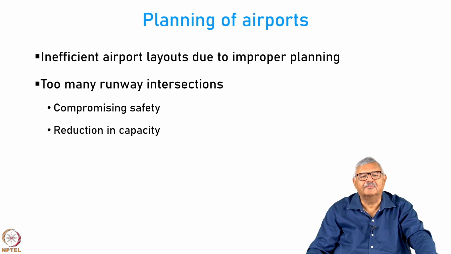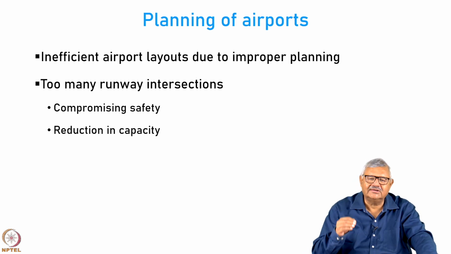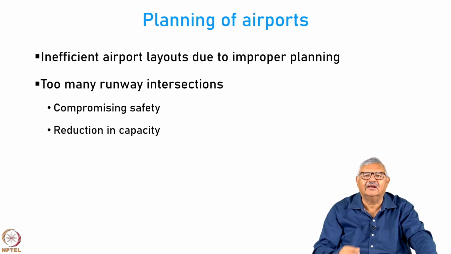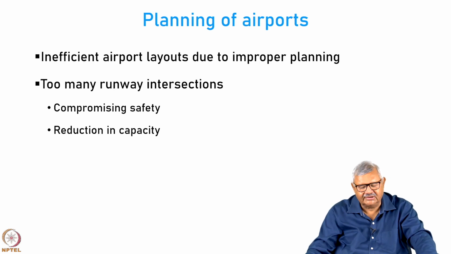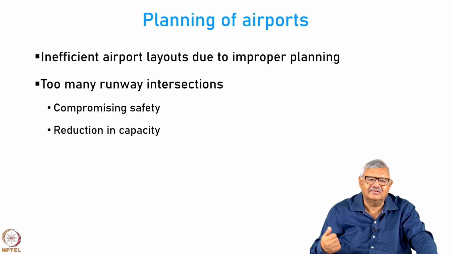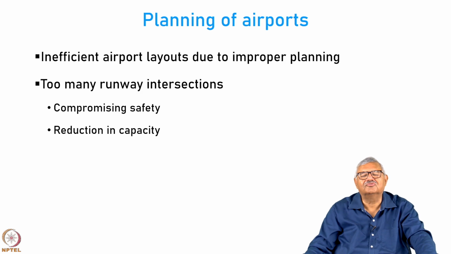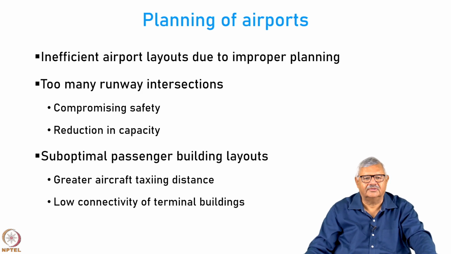This is compromising the safety and reduces the capacity, because every time an aircraft has to cross an active runway, they have to stop and take clearance from the ATC. Similarly, when there are many intersections and if the aircraft are coming, then the aircraft on the ground which are taxiing, they have to wait till the runway is clear. This leads to the reduction in the operating capacity.